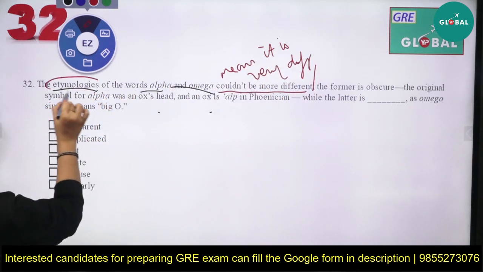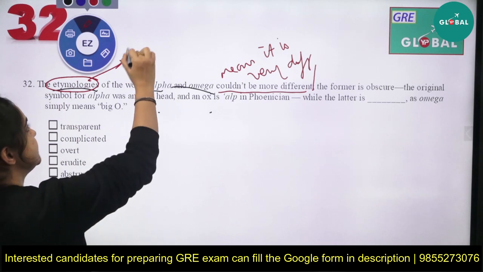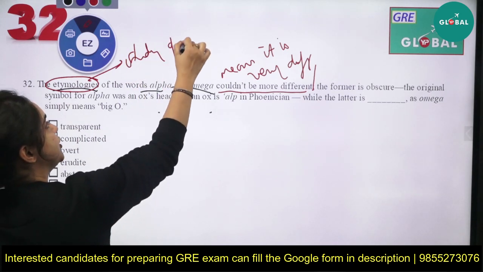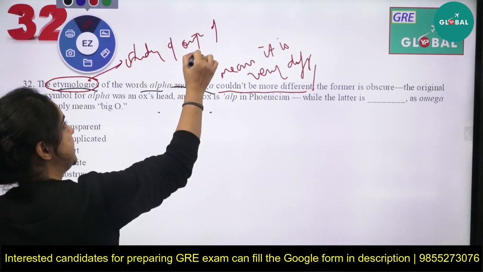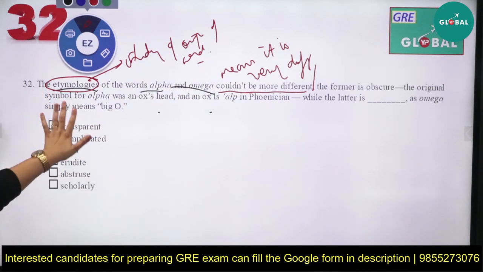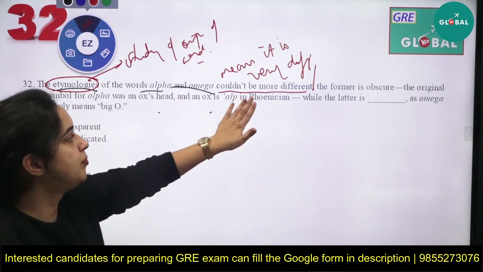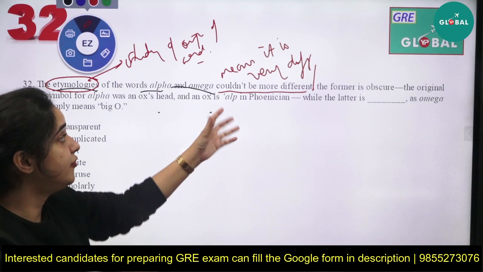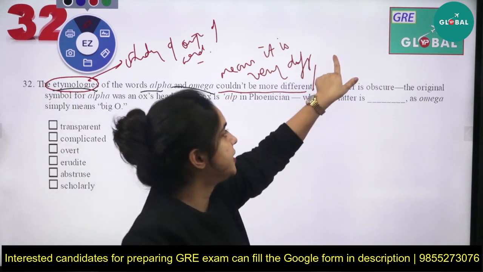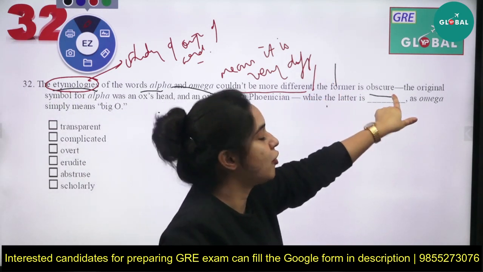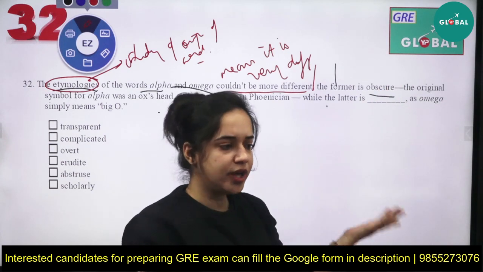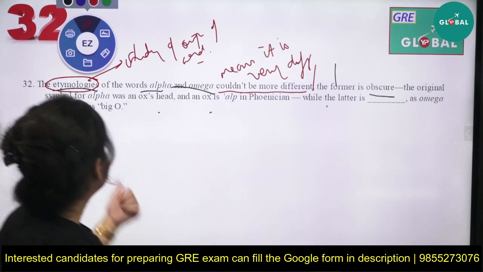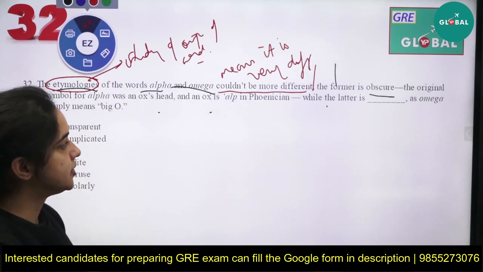For those who were not aware of the meaning of etymology, it is the study of origin of a word. So the etymologies of the words alpha and omega could not be more different, which means they are very different. The former, that is the first one, is obscure. Obscure means confusing. We are not clear from where the word alpha actually originated.